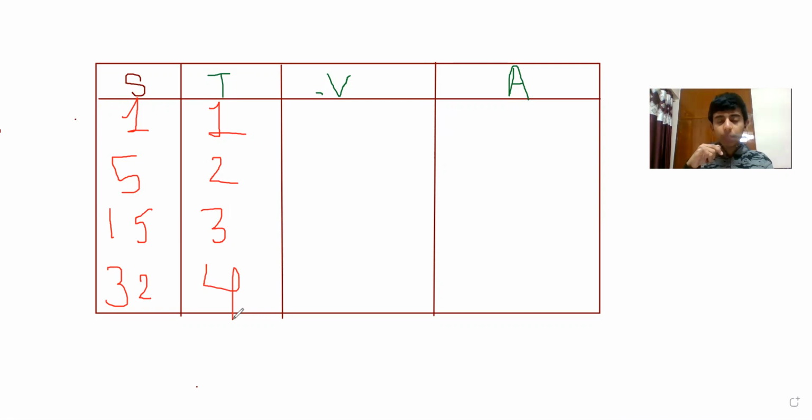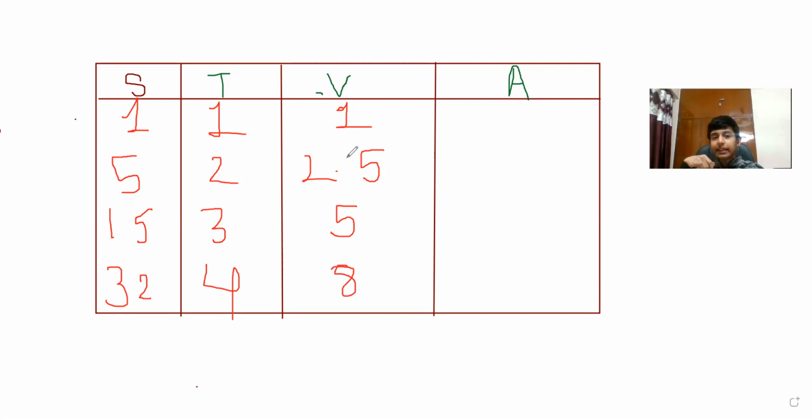Now, can't we calculate the velocity? Easily we can calculate: 1 upon 1, that is 1 meter per second. 5 upon 2, that is 2.5 meter per second. 15 upon 3, that is 5 meter per second. 32 by 4, that is 8 meter per second.